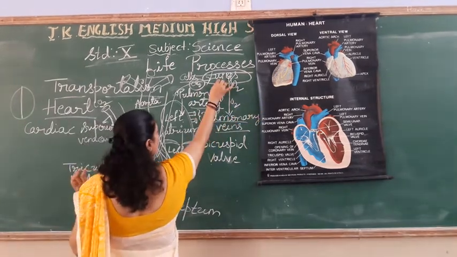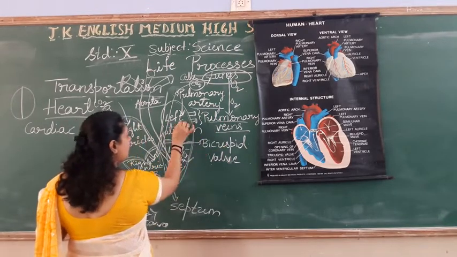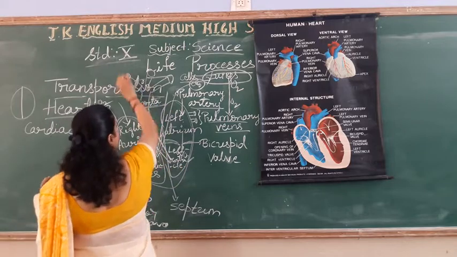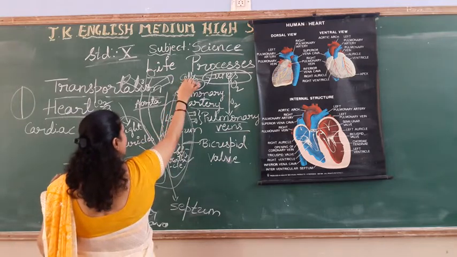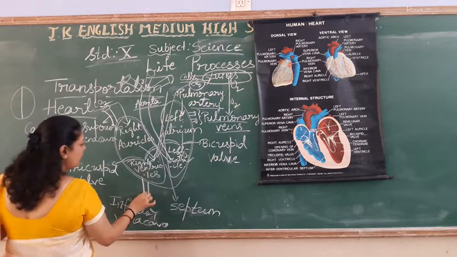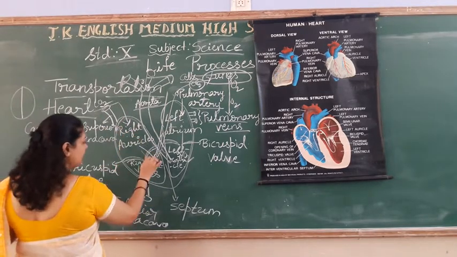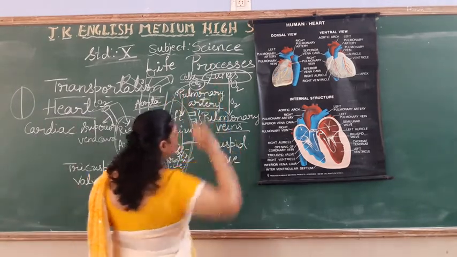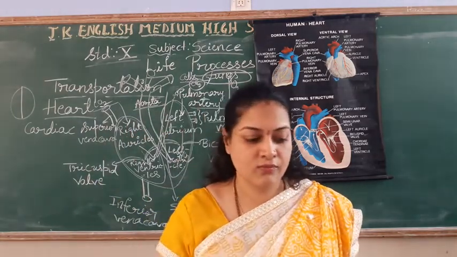Let me tell once again. Oxygenated blood from lungs to left atrium through pulmonary veins, left atrium to left ventricle to aorta, aorta to all parts of the body. From all parts, deoxygenated blood, carbon dioxide, is brought by superior and inferior vena cava to the right auricle to right ventricle to pulmonary artery to lungs. Because again there the exchange of gases takes place.